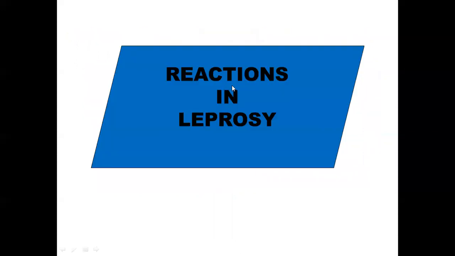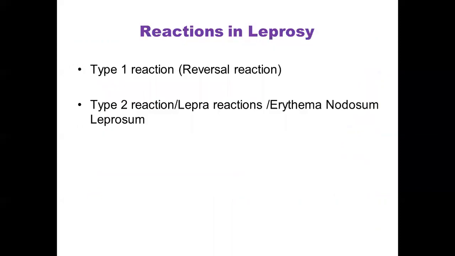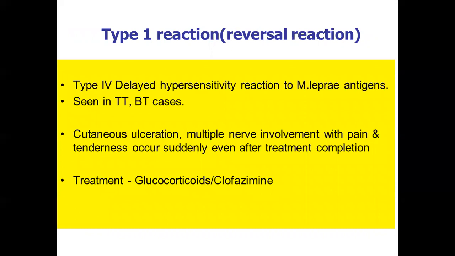So now we shall look into the reactions in leprosy. There are 2 types of reactions in leprosy. The type 1 reaction is called a reversal reaction. The type 2 reaction is called the lepra reaction or the erythema nodosum leprosum, ENL. So what is type 1 reaction?